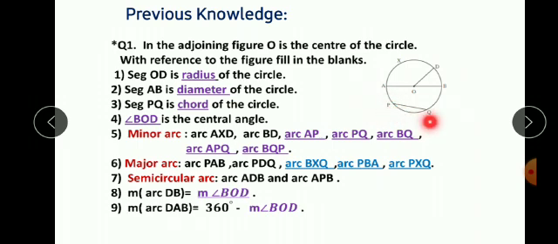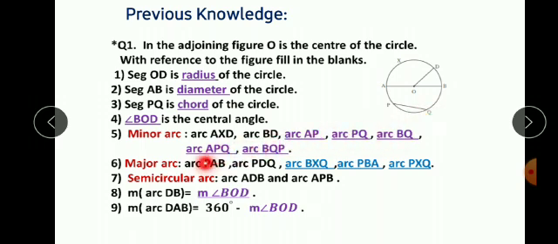Arc PQ is also a minor arc. Arc BQ is also a minor arc. And also which 2 arcs? Arc APQ. Where is APQ? This APQ is also a minor arc. And the last one, arc BQP. These are also minor arcs. So there are so many minor arcs mentioned here from the figure.